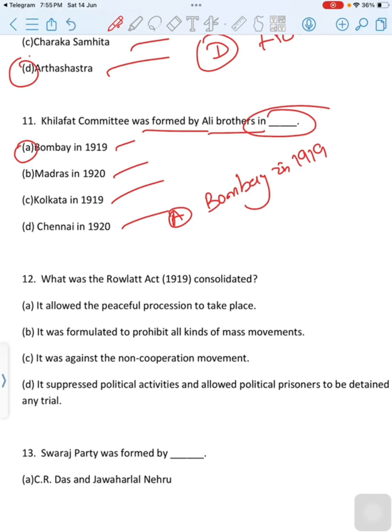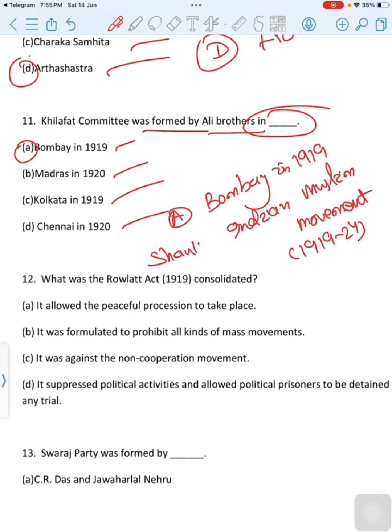The Khilafat movement, also known as the Indian Muslim movement of 1919-24, was a pan-Islamist political protest campaign launched by Muslims of British India, led by Shaukat Ali, Muhammad Ali Johar and Abul Kalam Azad.